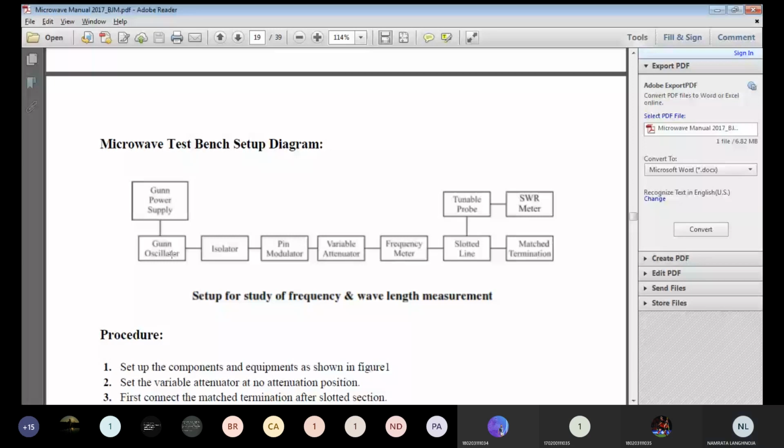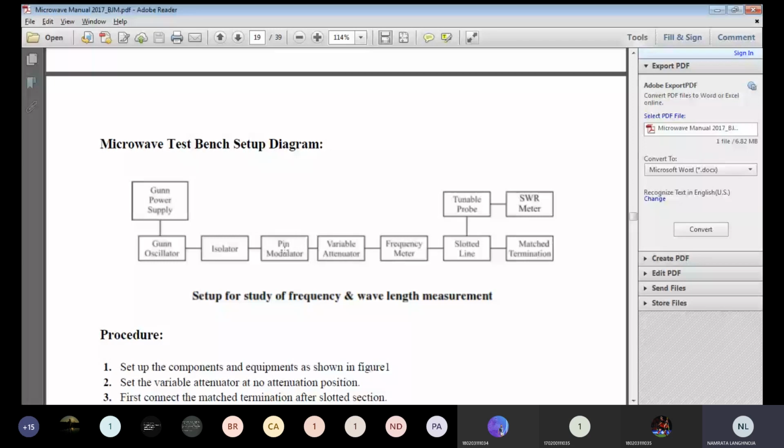Thereafter, the pin modulator. Here, two signals are coming. One is the information signal and another signal is my carrier signal, that is the microwave frequency signal. Here, a modulation of the information and carrier signal occurs inside a pin diode and it acts as a modulator. So here the modulated signal is generated.